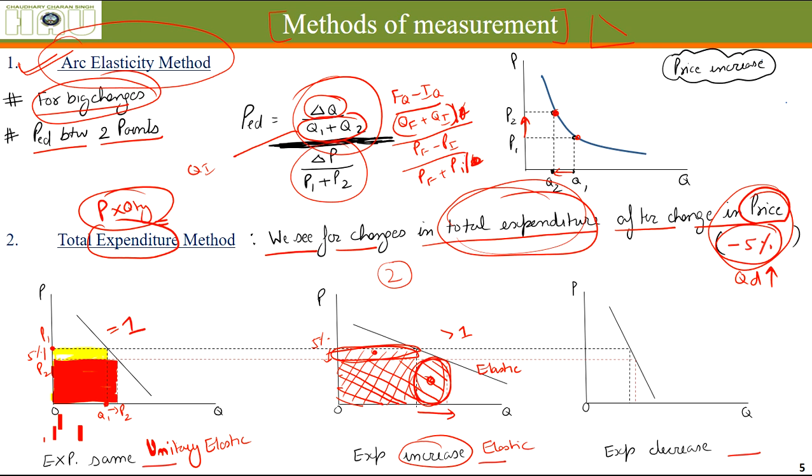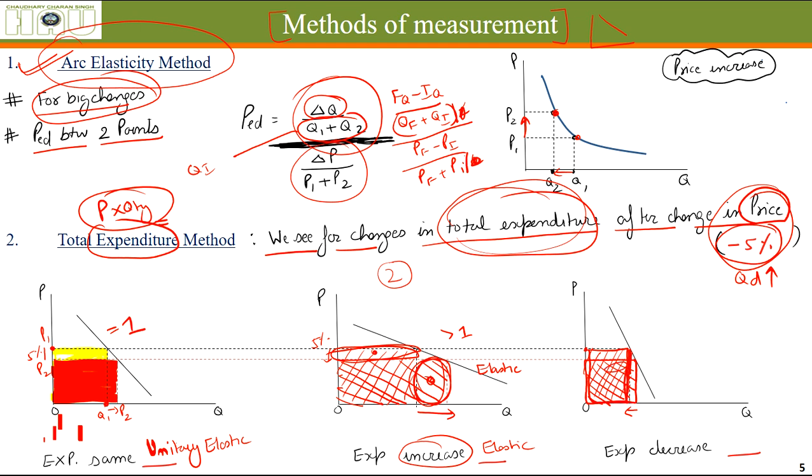Now in the third case, at the earlier price the expenditure made was this one, and after the change in price the quantity demanded has reduced and the expenditure made is this section. Earlier it was this much, and now it is the lower one.